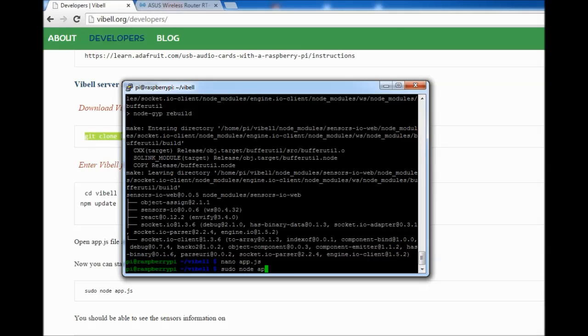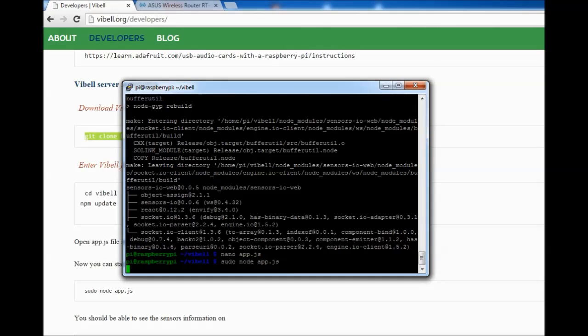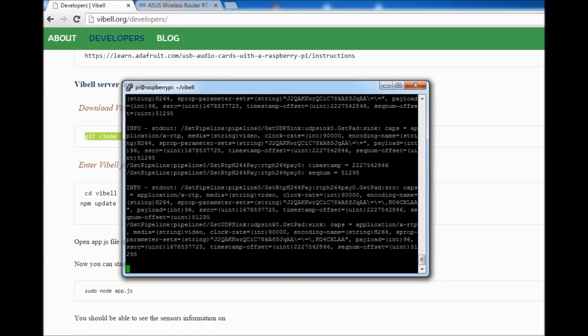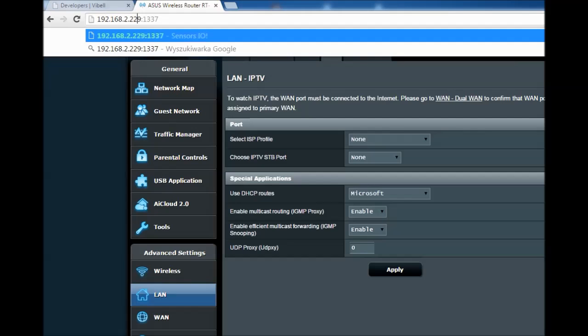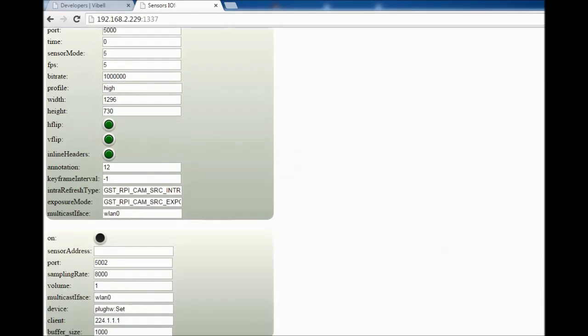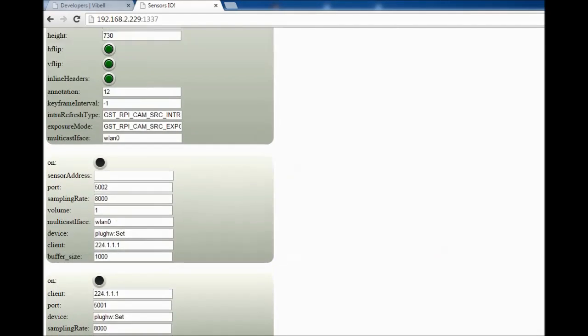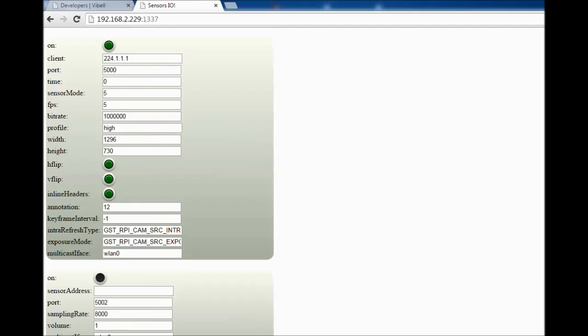Now we can start the Vibell server. We'll see a lot of GStreamer logs. It means that everything's okay. We can see the status of sensors connected to the server by typing in the web browser the Raspberry Pi IP address followed by the port.